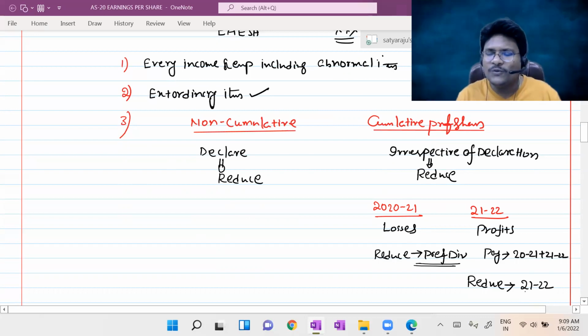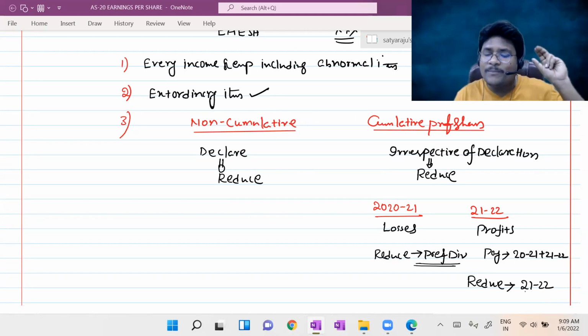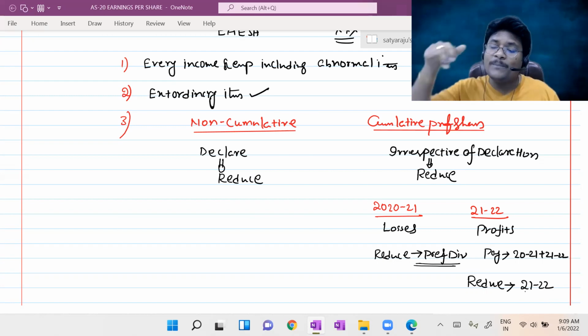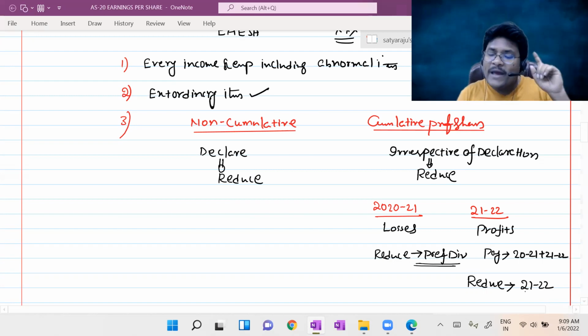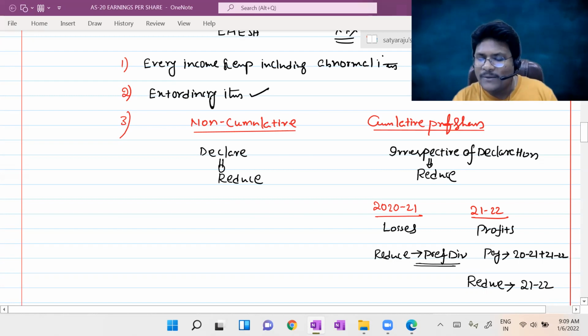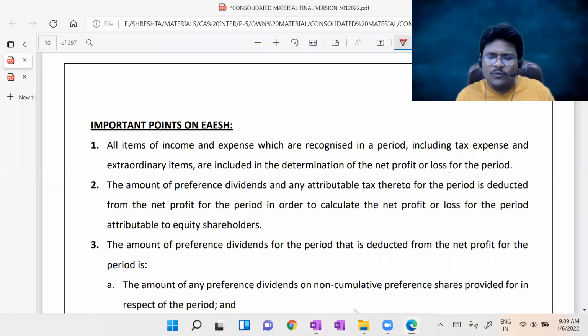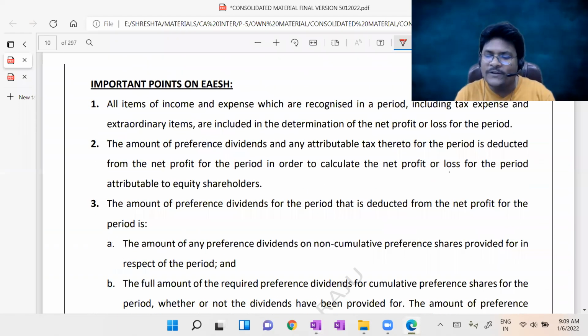Sir, what is the moral of the story, sir? There is no relation between the reduction of the preference dividend and the payment of the preference dividend with respect to cumulative preference shares. The reduction of the preference dividend should happen each and every year irrespective of the declaration. That point I mentioned here. The same thing we can read from the important points on earnings available to equity shareholders. All of you please observe.